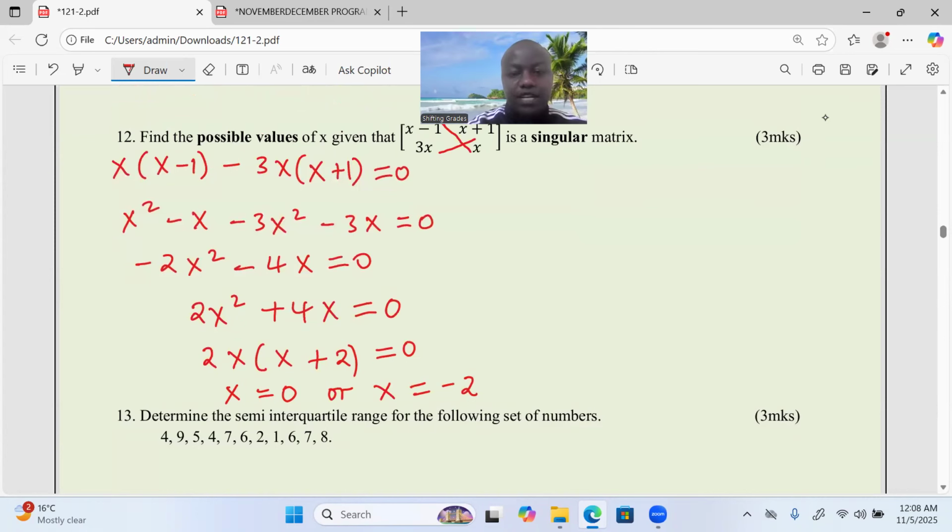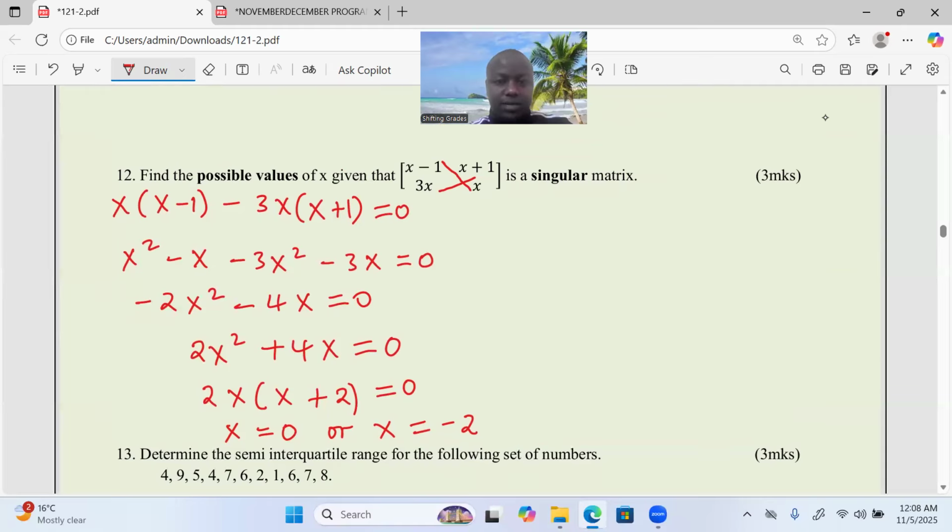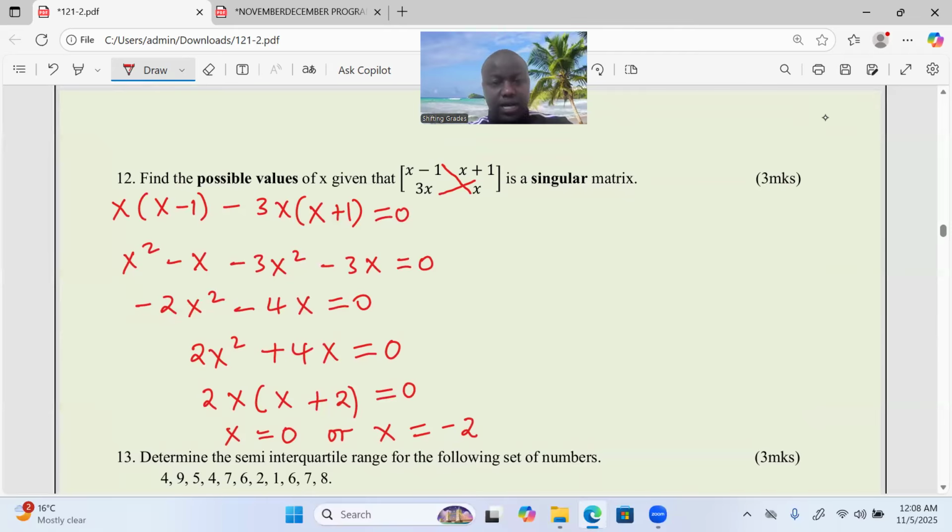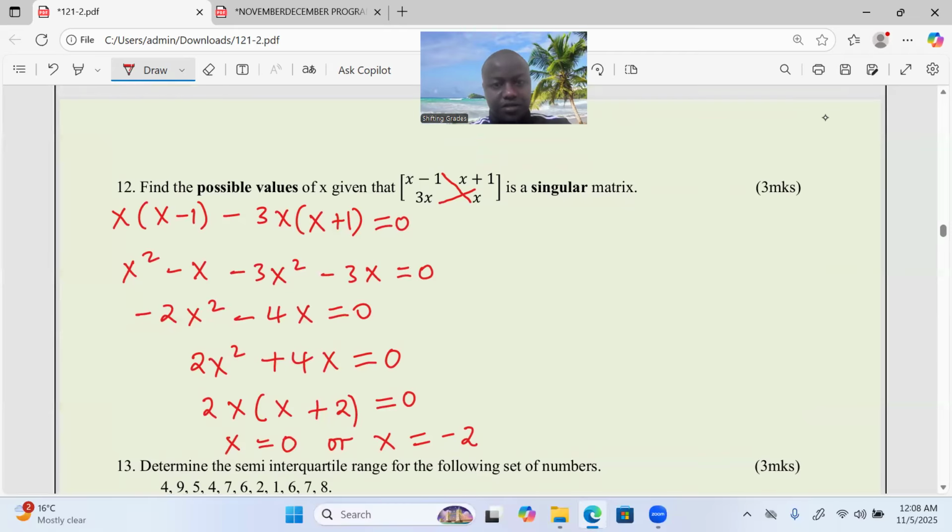So those are the two possible values. And you see the examiner is even guiding you, talking about two possible values of x, not just the value of x. Actually, when you see the value of x, that's a trap. The examiner wants you to know whether you are aware that when a quadratic equation is solved, we expect two values of x.